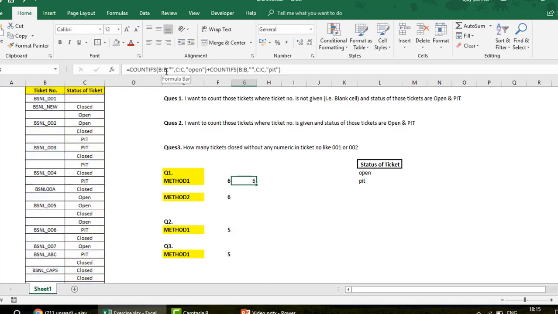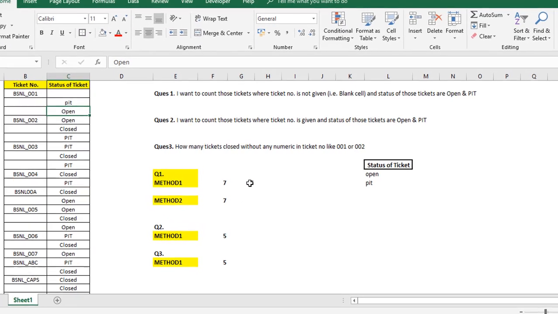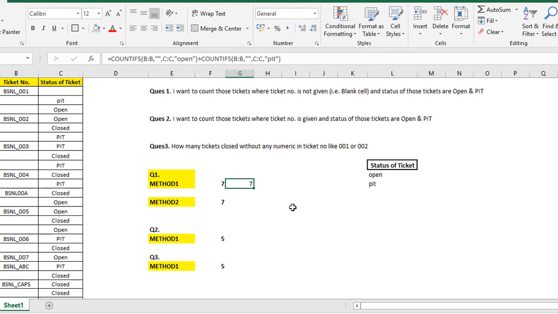You have your answer. If you want to cross-verify, you can do one thing. Just delete this. When I delete this, you see that the number is still 6 because this is closed. If I write here PIT, you can see that this number is changing. We have one more addition. Let me undo it. Okay, this is done, guys.